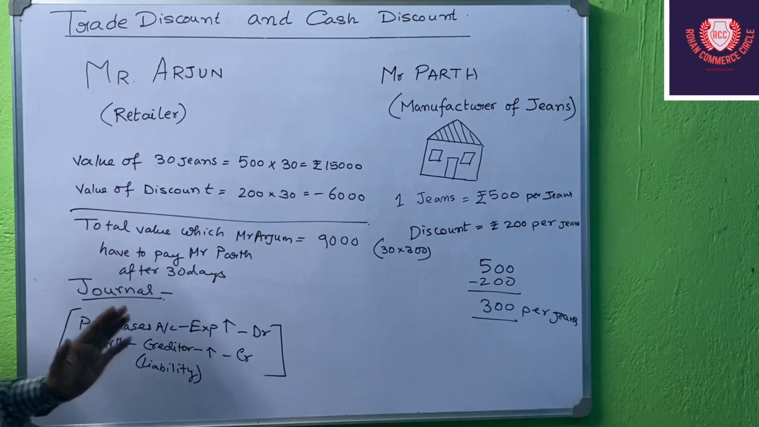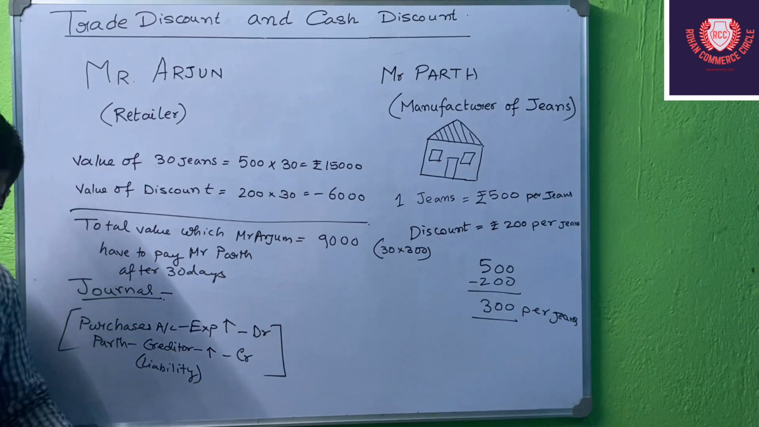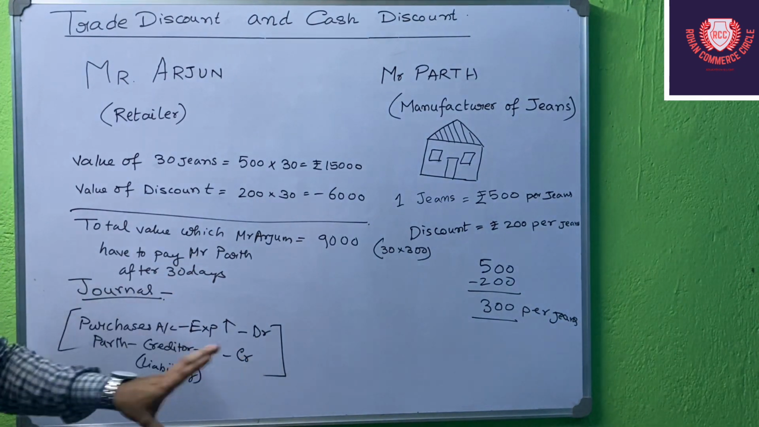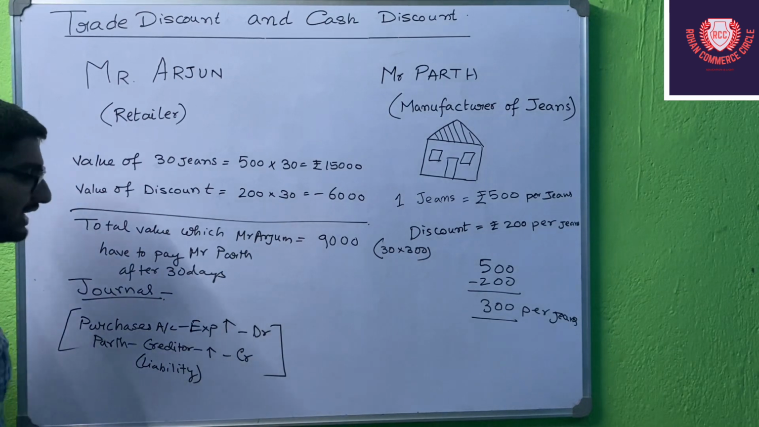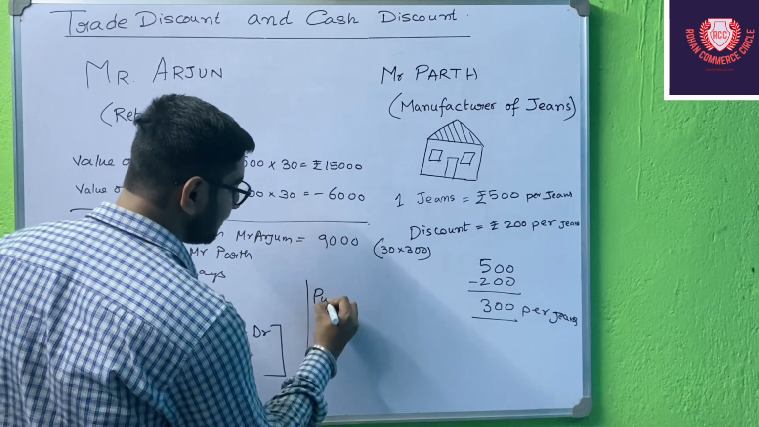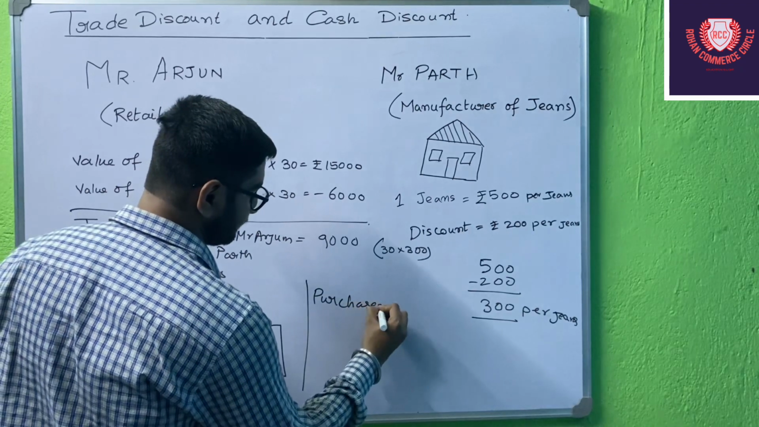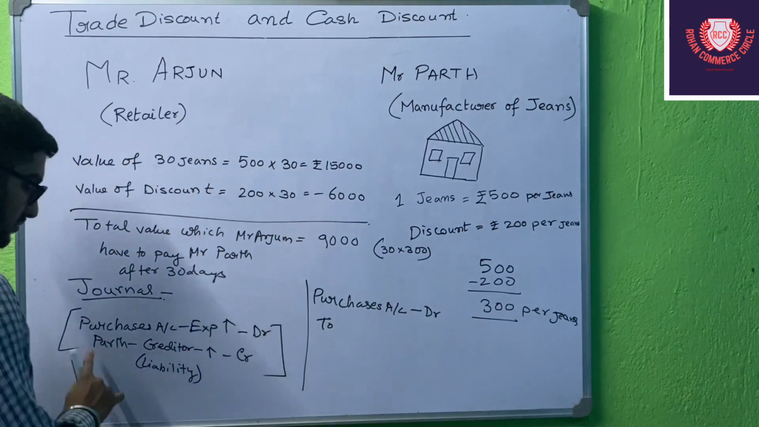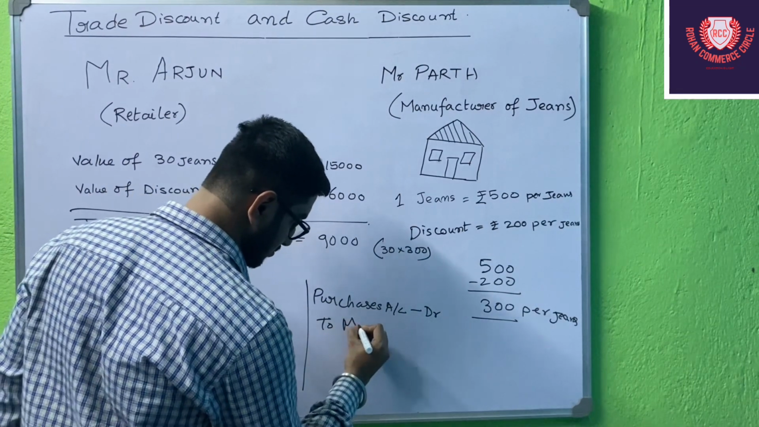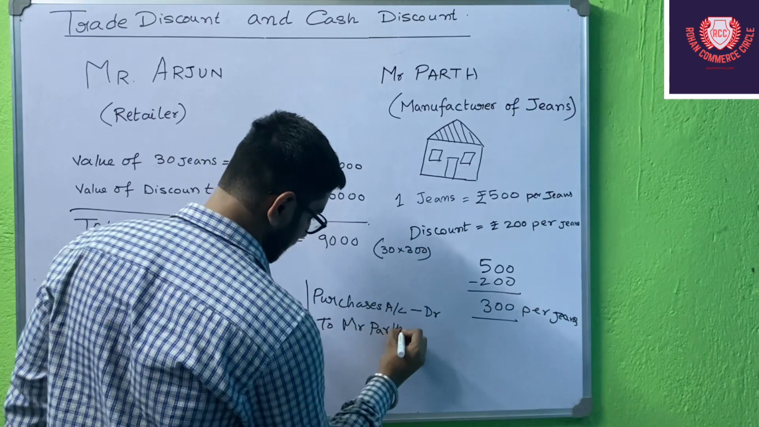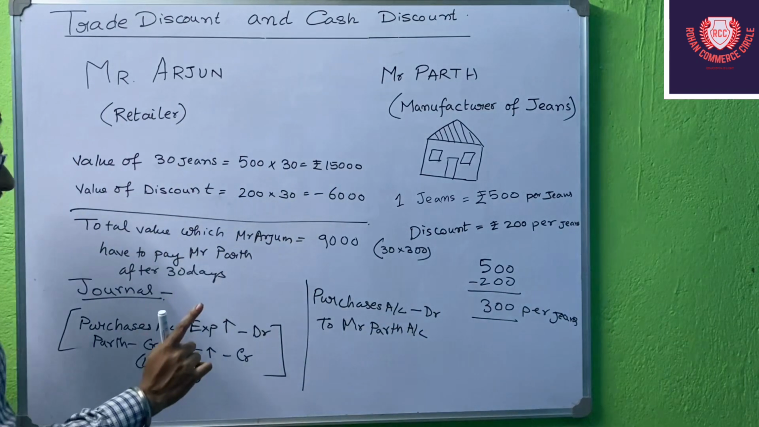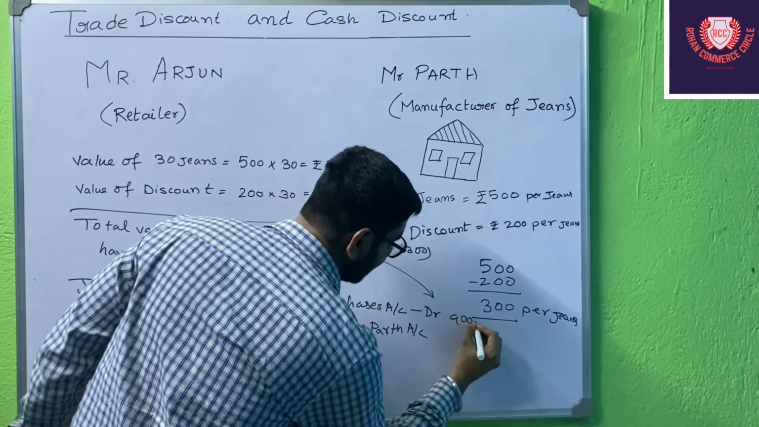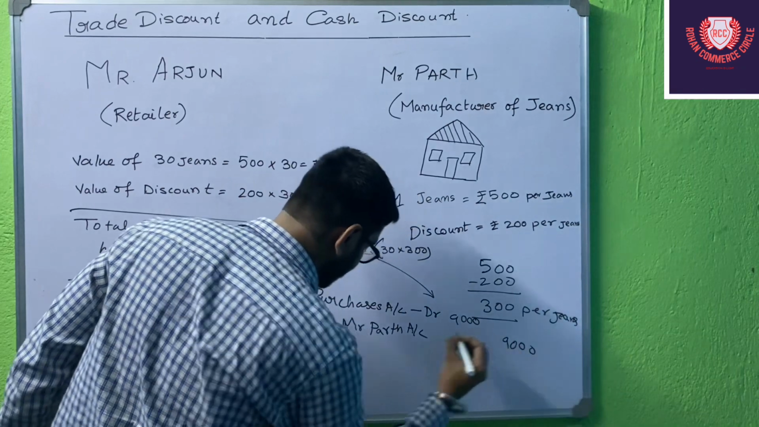And in case of Parth, he is a creditor. Creditor is also increasing, so creditor is a liability in that case. So when the liability increases, we credit it, right? So what will be the journal? It will be purchases account debit, to Mr. Parth account. How much was the price, students? The price will be rupees 9,000. 9,000 debit and 9,000 credit.